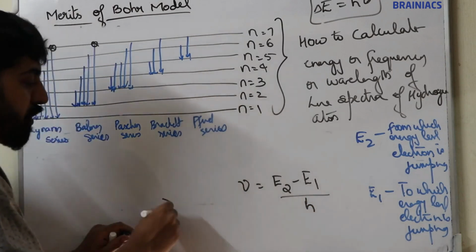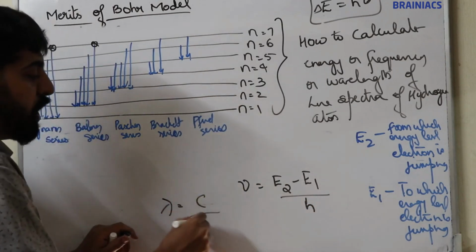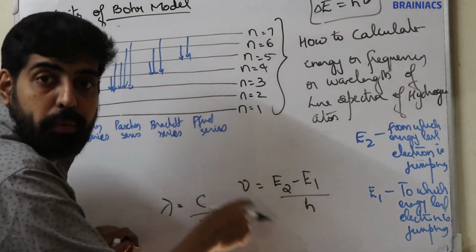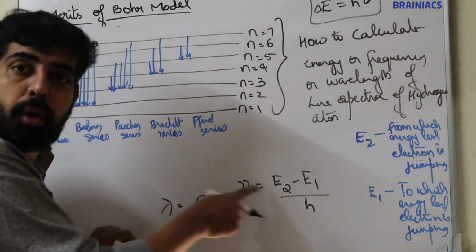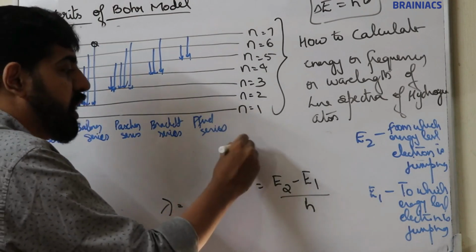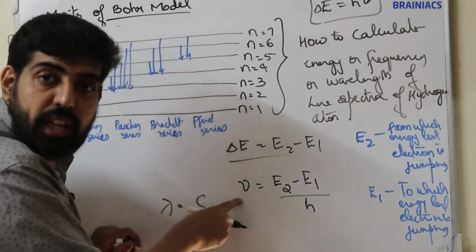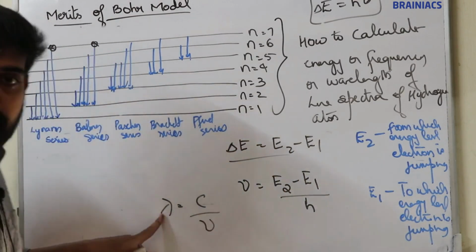And wavelength is equal to c by nu. So if you know the nu value, you can calculate the lambda value. By using the equation delta E is equal to E2 minus E1 itself, you can calculate frequency and wavelength.